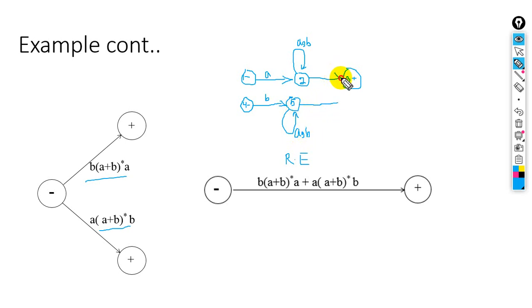So here we should have a transition toward the final state. This is the second final state, state 6, and here we will have A. Look at this: starting with A, ending with B, starting with B, ending with A, in the middle whatever you have.